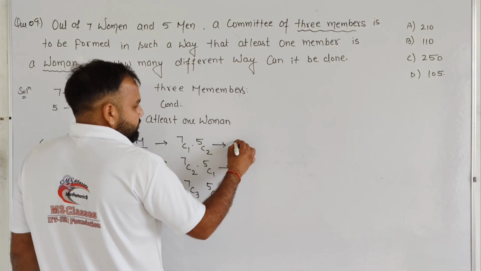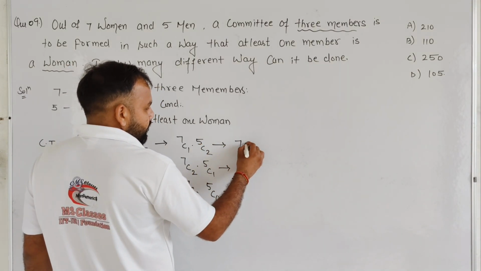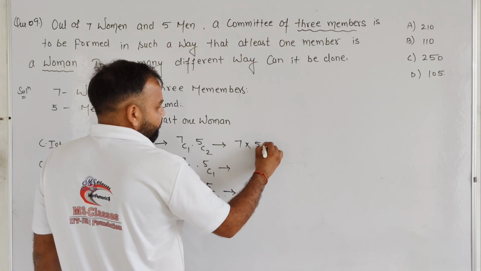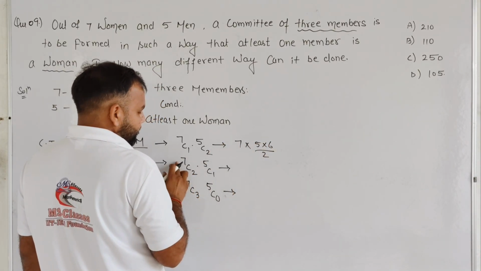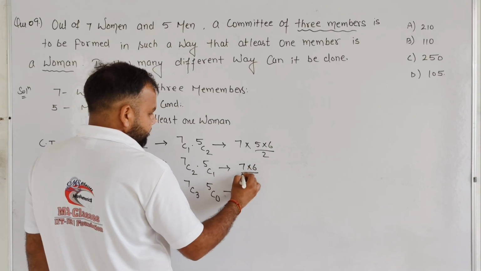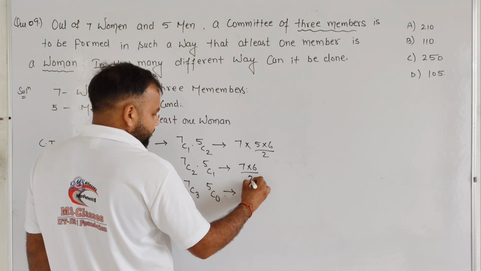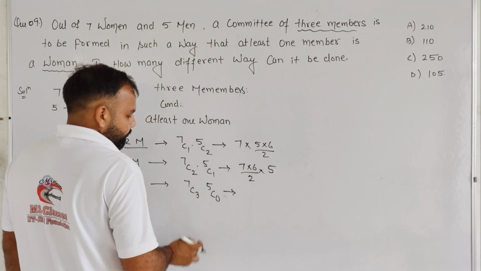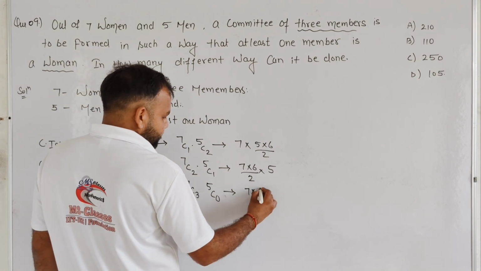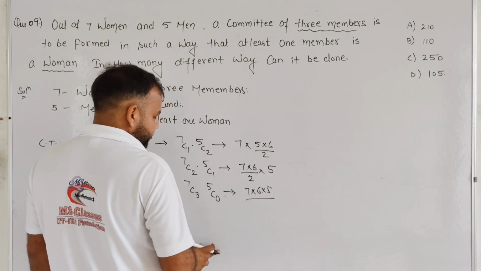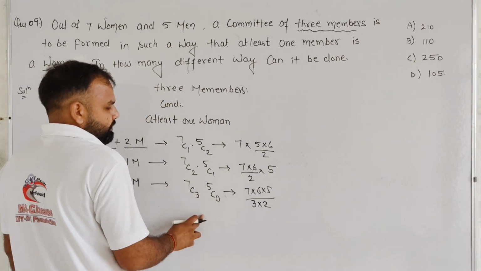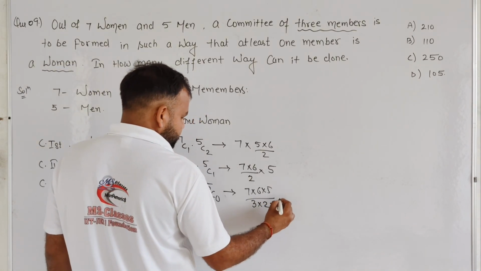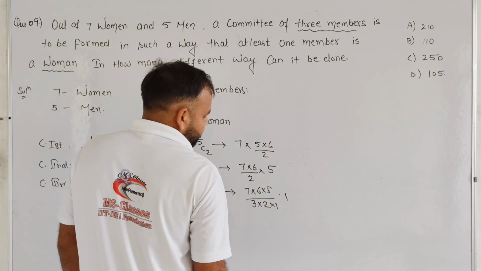So student, 7C1 is 7, and 5C2 is 5 into 6 divided by 2. Okay student, I am going to calculate directly. It will become 7 into 6 divided by 2, and it will become 5. 7C3 means 7 into 6 into 5 divided by 3 into 2. 5C0 is 1.